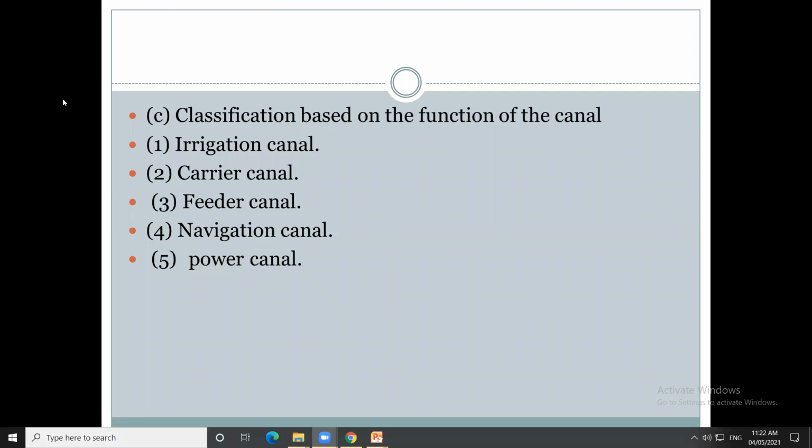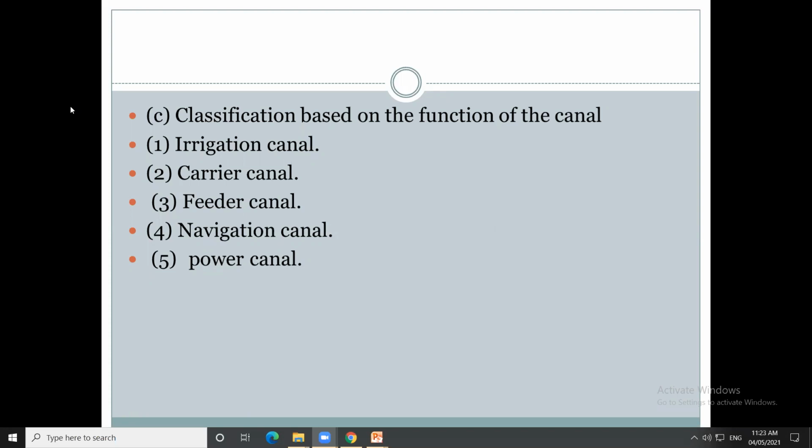The water is conveyed through that canal to particular agricultural areas where water is required for growing the crops. That is called an irrigation canal.